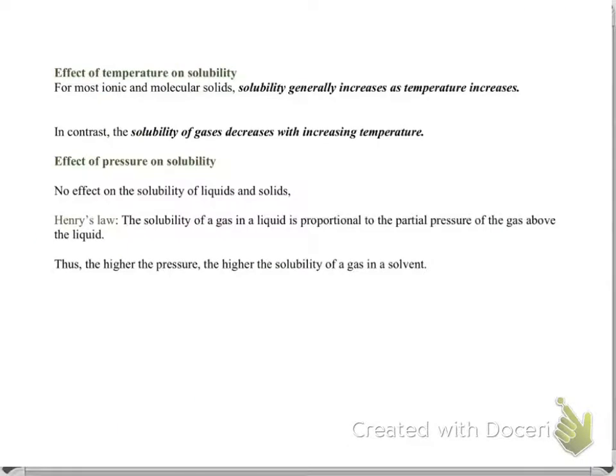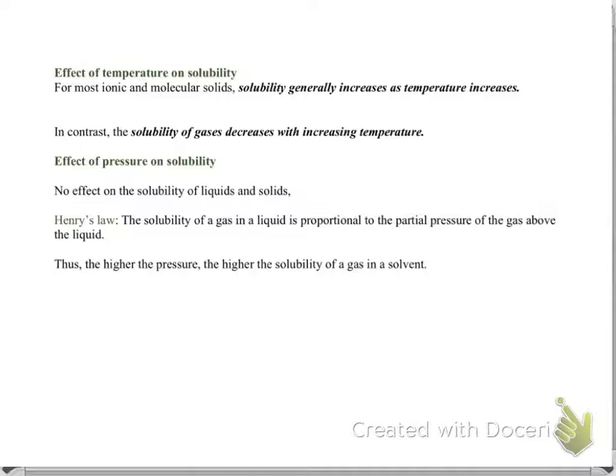Now, solubility changes if you change the temperature or pressure. That means temperature and pressure have an effect on the solubility of a compound.